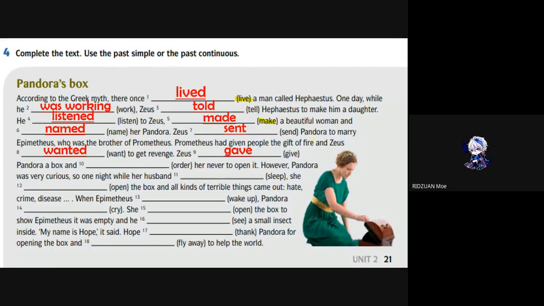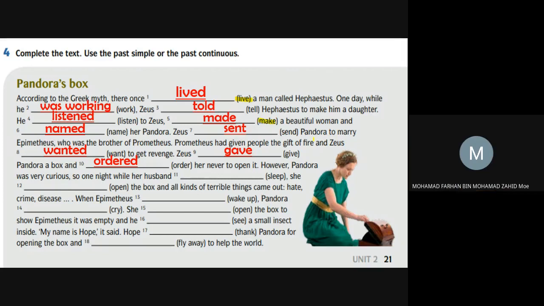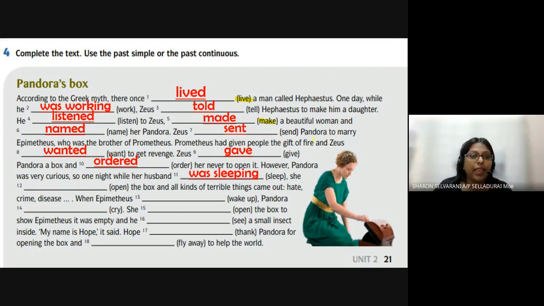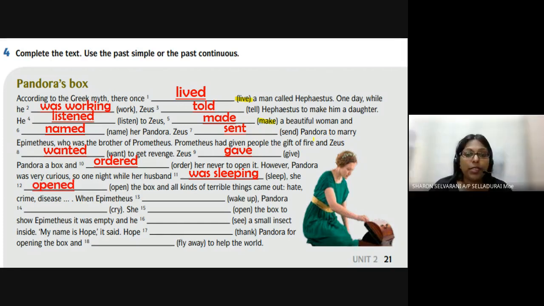Ordered her never to open it. However, Pandora was very curious. So one night while her husband was sleeping, she opened the box and all kinds of terrible things came out.